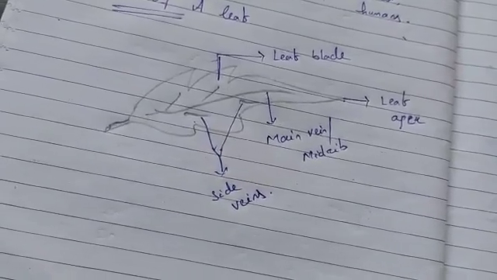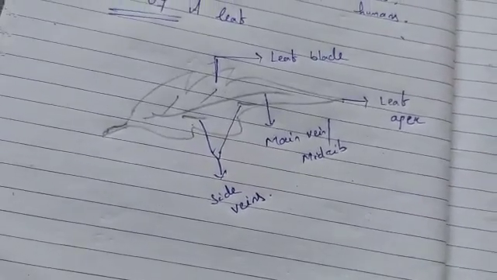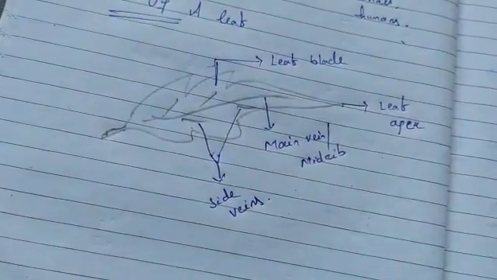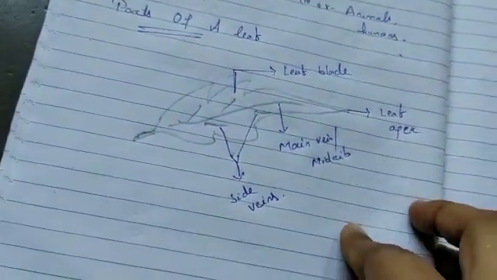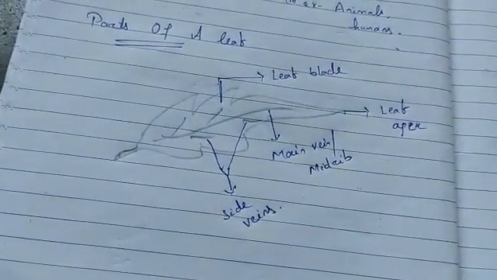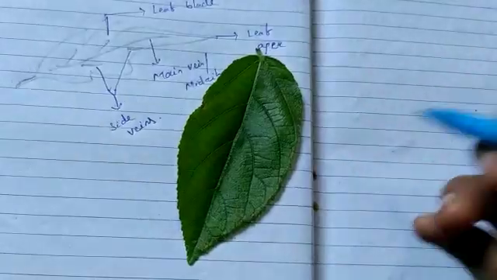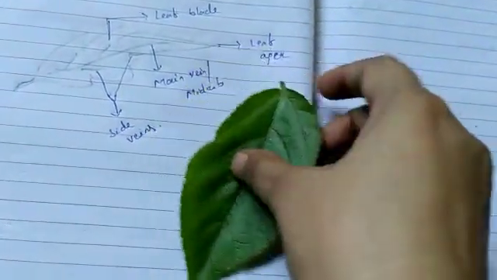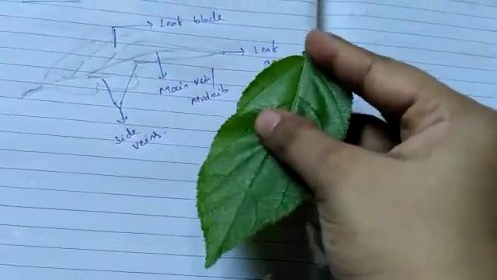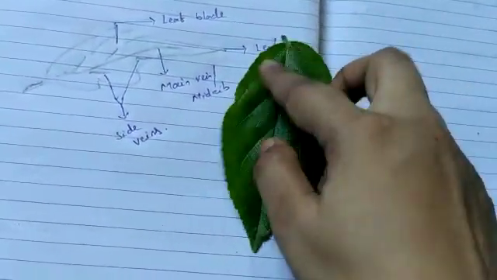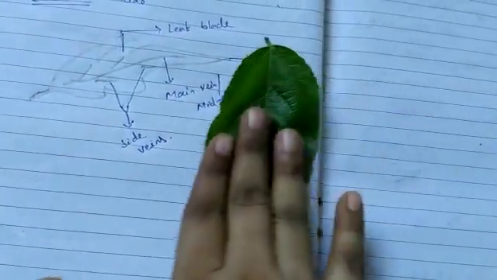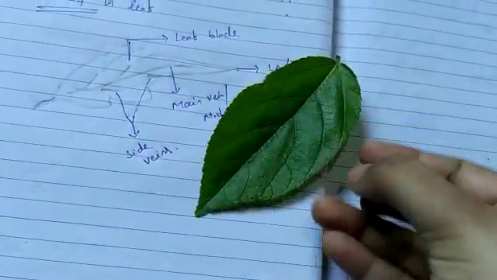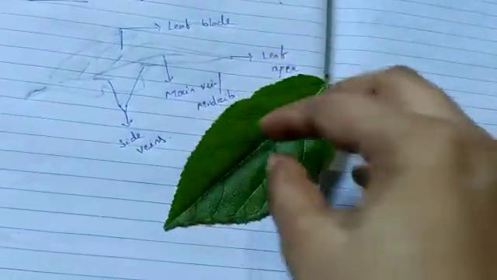During photosynthesis, or during daytime, the leaf uses carbon dioxide to produce food, but during night time, for respiration, it takes in oxygen. Now you can take any other leaf present around you and observe it. I have taken a leaf that is green in color.